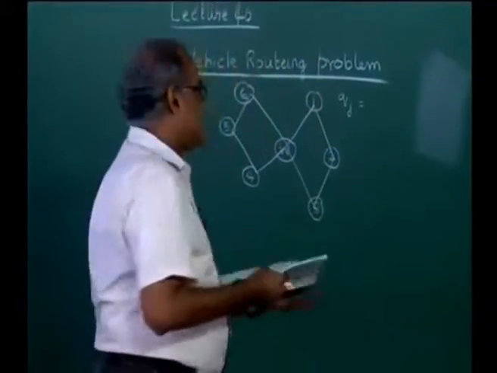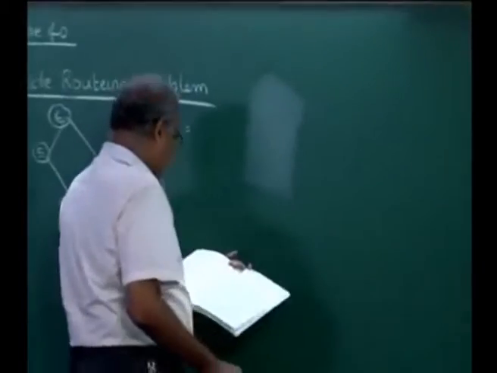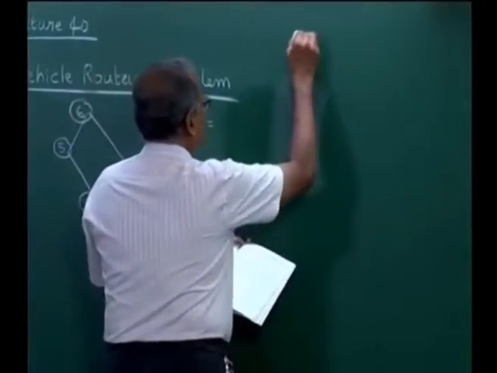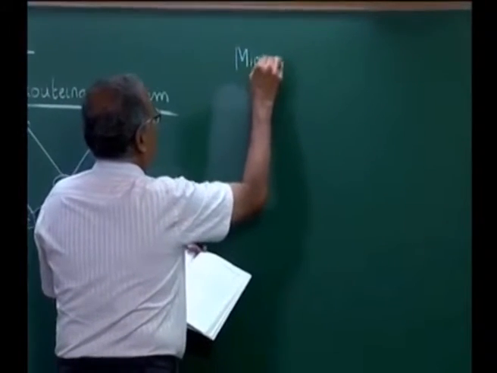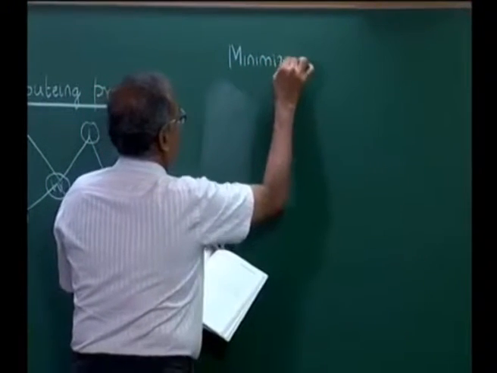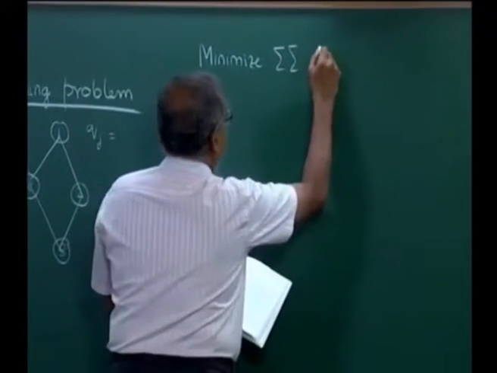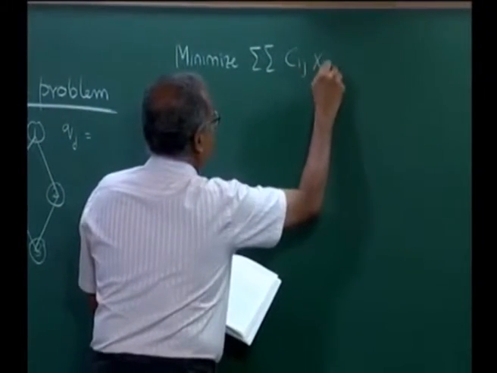So, several formulations exist for the vehicle routing problem. Now, we will give one formulation, which is this: minimize sum of Cij Xij.